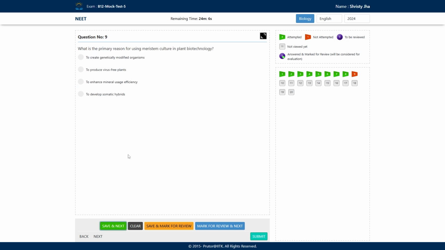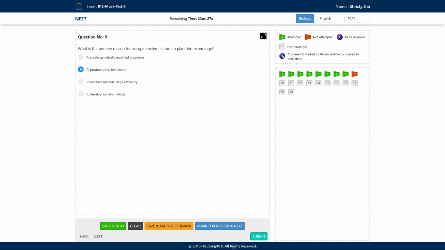Now, what is the primary reason for using meristem culture in plant biotechnology? Why do we use this meristem part of the plant to culture new plants? First, to create genetically modified organism. No, we are not genetically modifying organisms using meristem culture. Second, to produce virus free plants. Yes, we are using meristem culture for that. Why? Because in this area the cells are always dividing, and because cells are always dividing, there is no chance for the virus to grow in here.